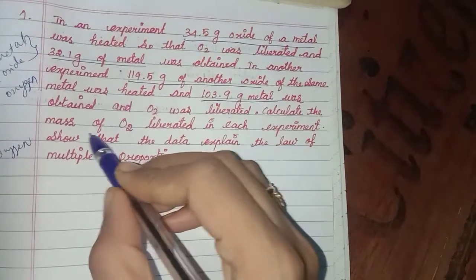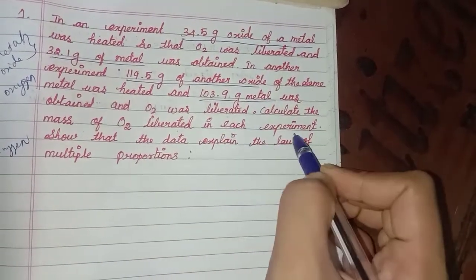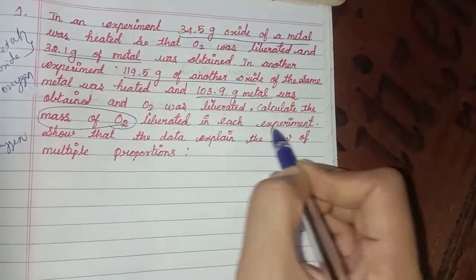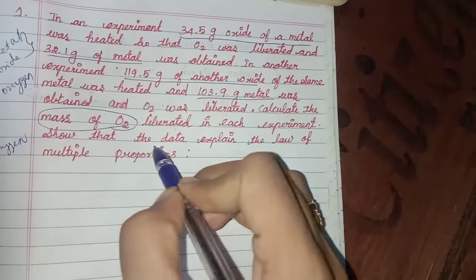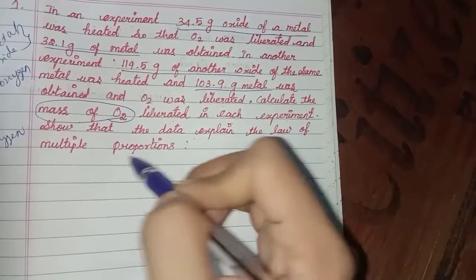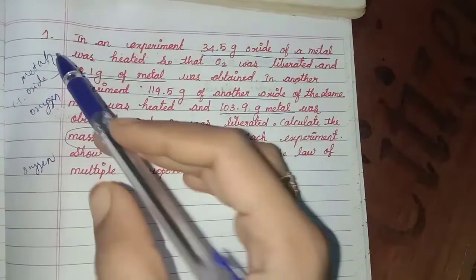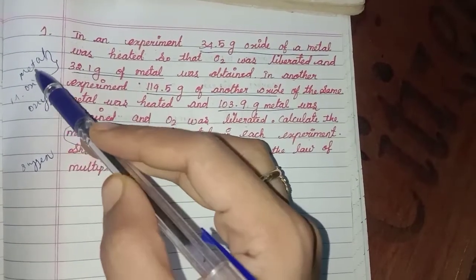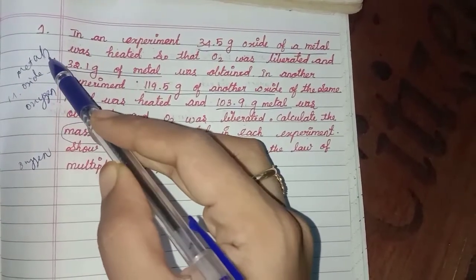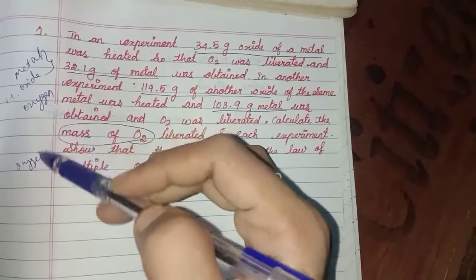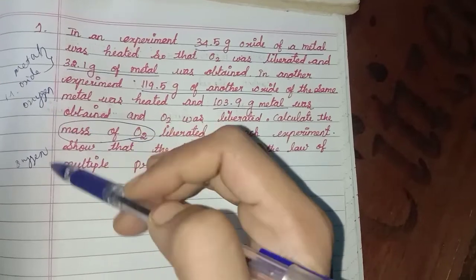Calculate the mass of oxygen liberated in each experiment, and show that the data explain the law of multiple proportions. Then we have to calculate the oxygen ratio.